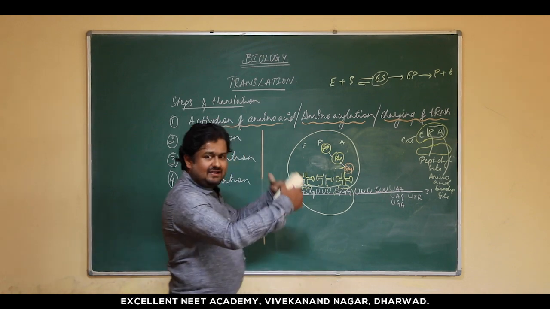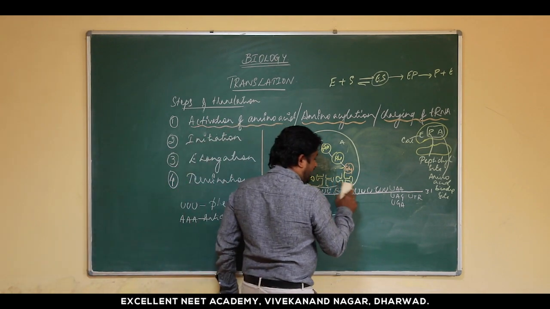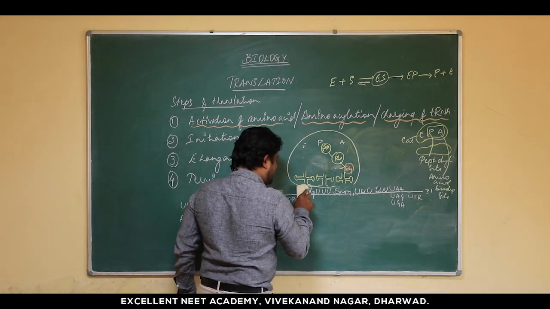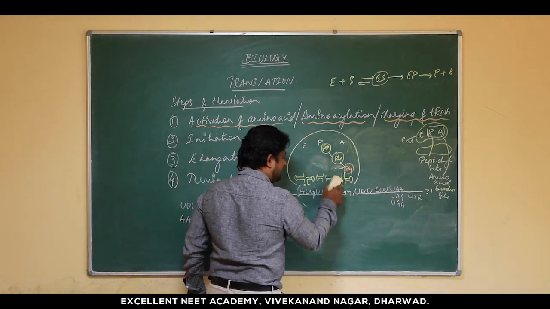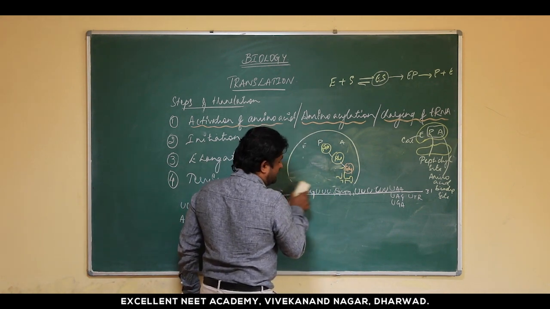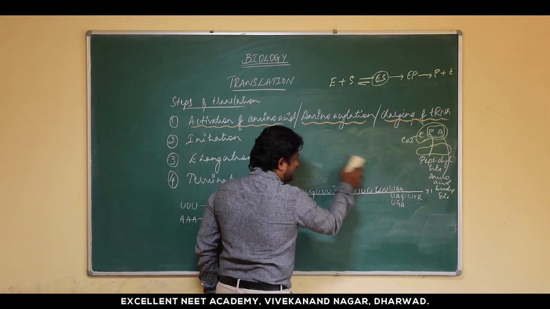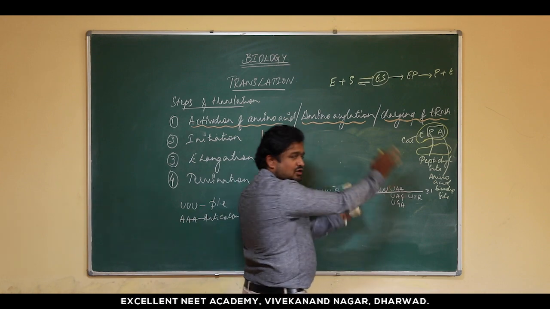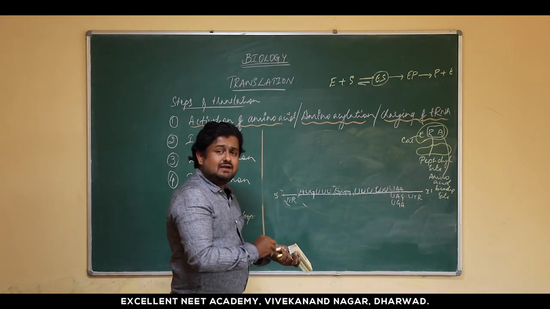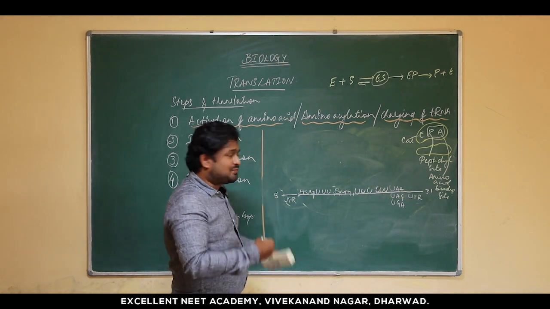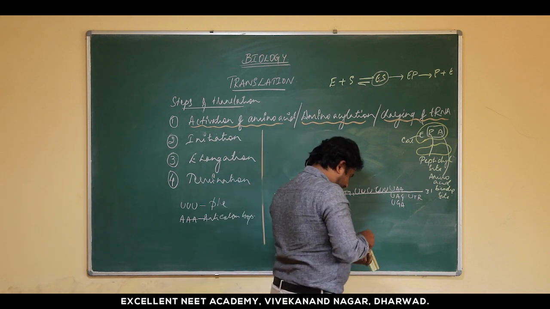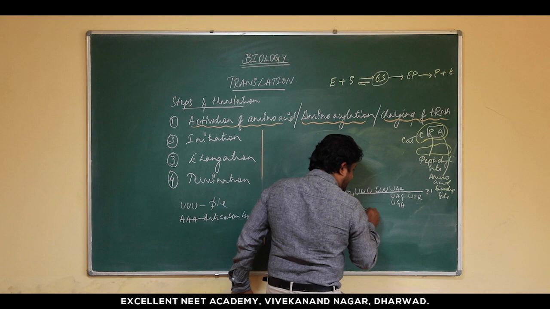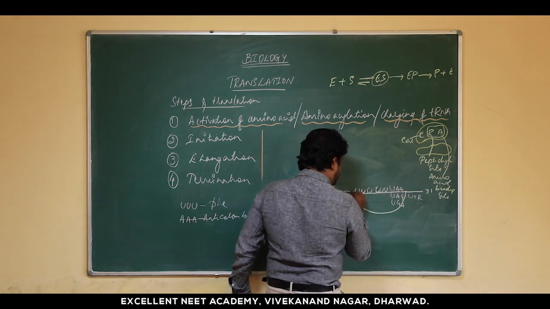So imagine that it has continued, and now let us move on to the last concept, that is the termination of translation. Let us imagine the ribosome has moved along and it has been able to synthesize this polypeptide chain, and at this particular point you have the ribosome which has moved to this position.